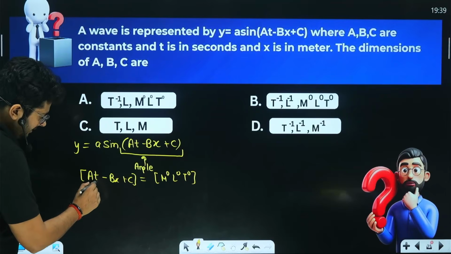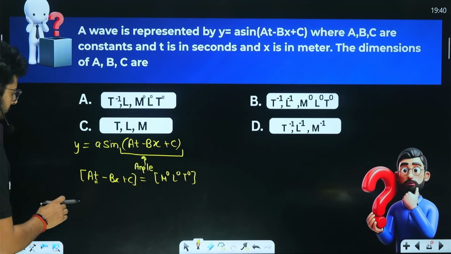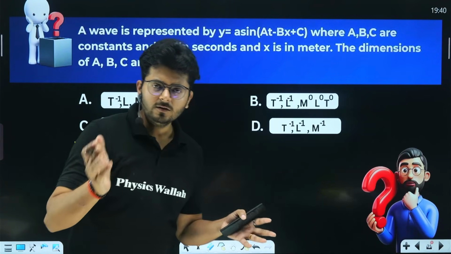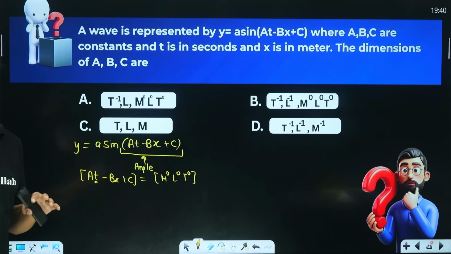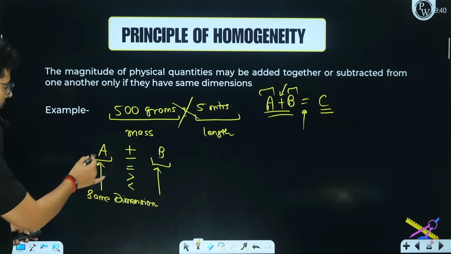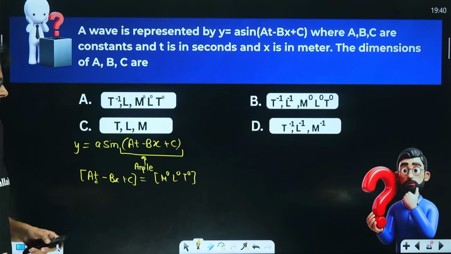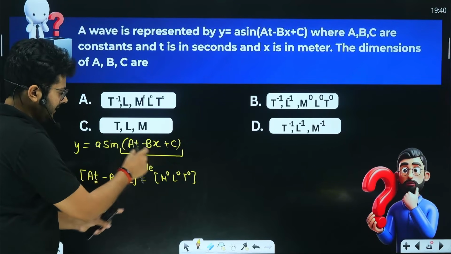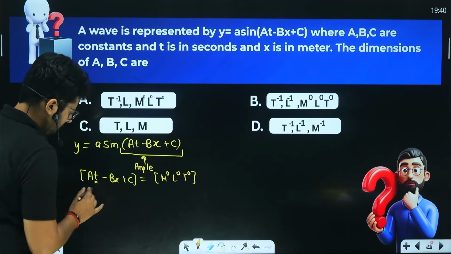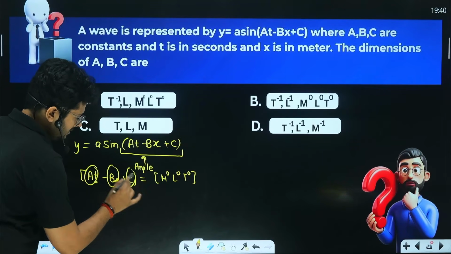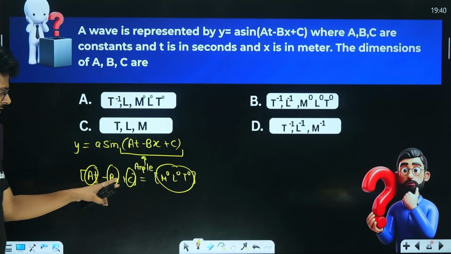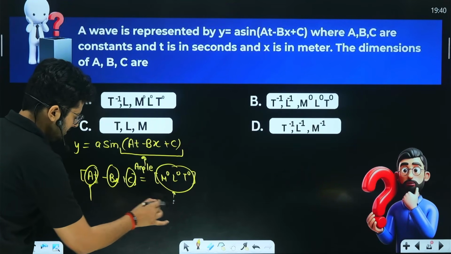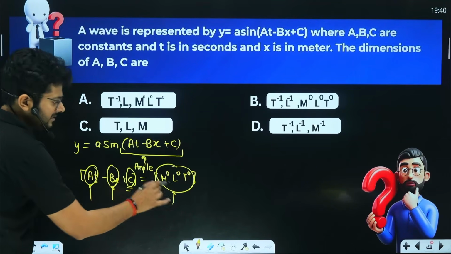Now think about it. If there is an equals sign, plus sign or negative sign, I have told you that those things must share the same dimension. If two things are separated by these signs, they must share the same dimension. So you see that all of these things are dimensionless, right? This and this and this all have a plus, minus or equals sign in between them, so they must all be the same in dimension. So at is dimensionless, bx is dimensionless, and c is dimensionless as well.